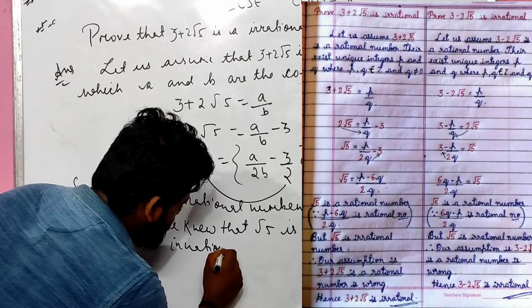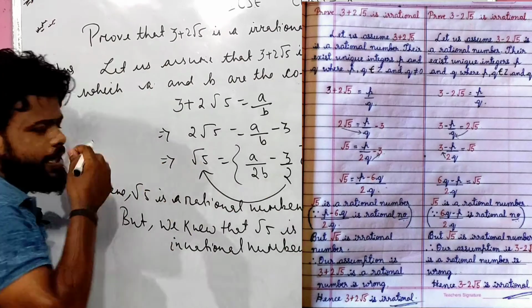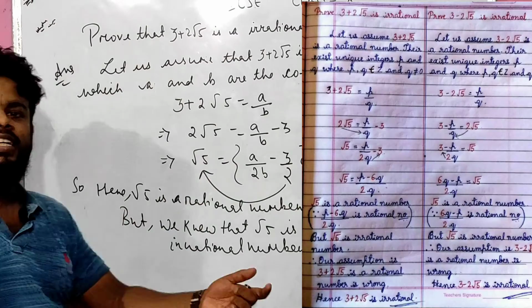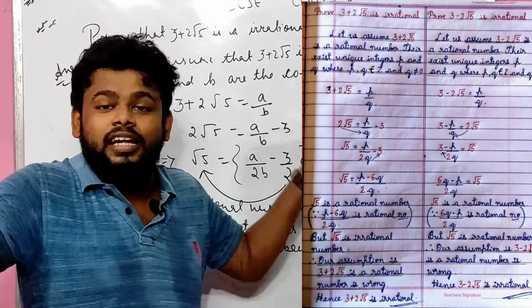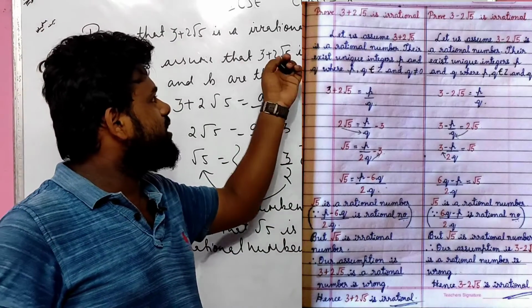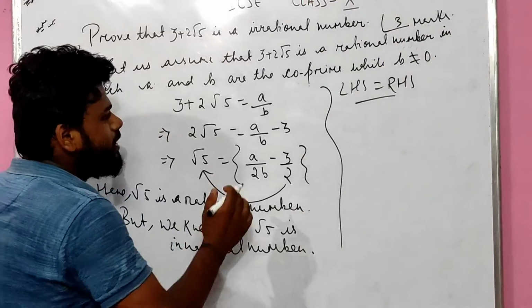Our assumption turned out to be wrong. You can write it this way: our assumption became incorrect. Our assumption was that this is a rational number, so our assumption became incorrect. So what to write at the end? Conclusion part.